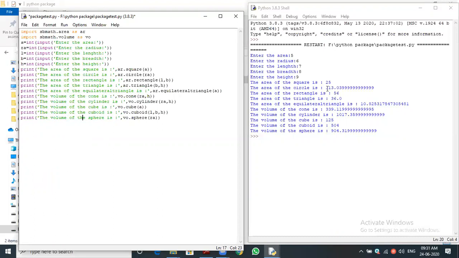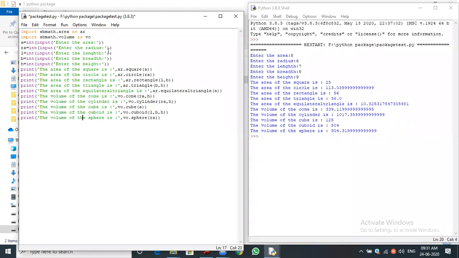Okay, the time is about to complete, I think. 1 minute, and after that, what is the thing? Cone, cylinder, cube, cuboid, sphere. This many 5 volumes of shapes, objects, that we can find. Totally 10 values we can find. 10 values, either area or volume. So that much we are able to get from your program.